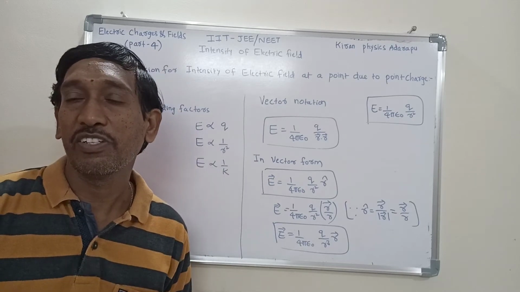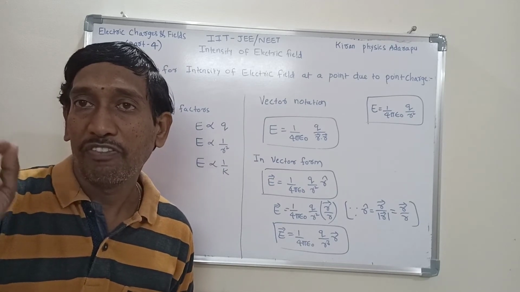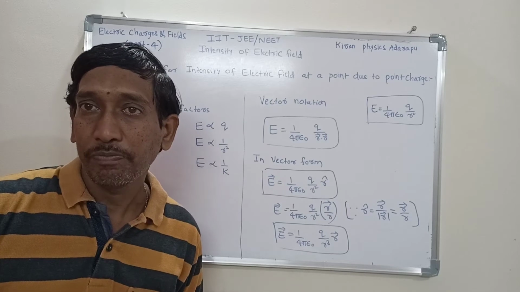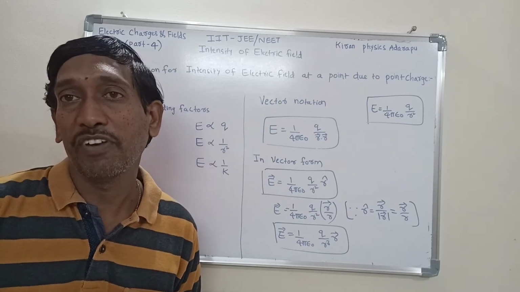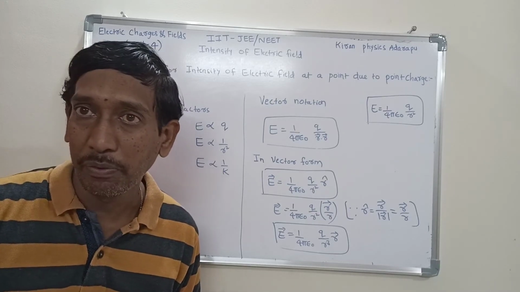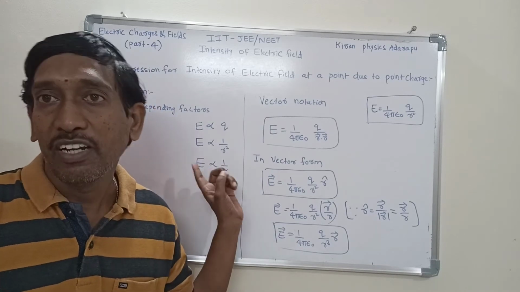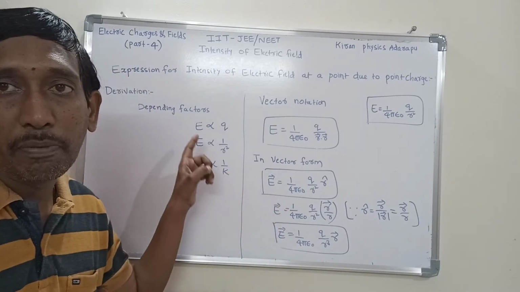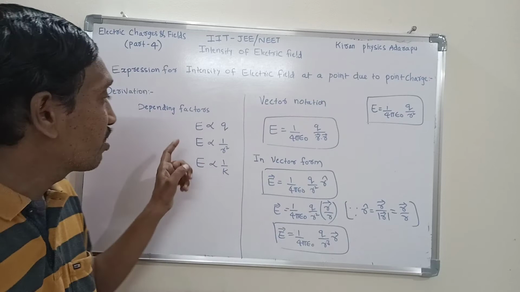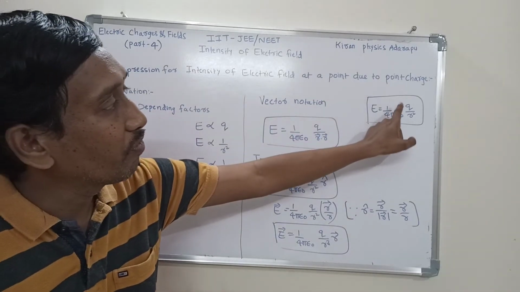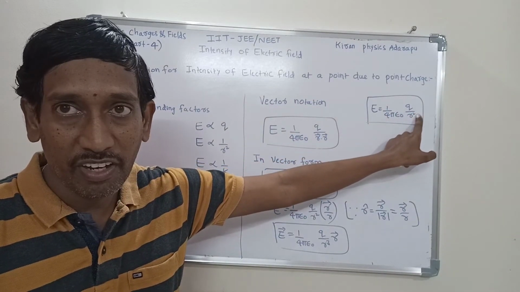Here, just recognize one expression from the definition, that is E is equal to F by Q. The second expression is that electric intensity mainly depends upon the charge and distance. That's why the expression is E is equal to 1 by 4 pi epsilon naught into Q by R square.